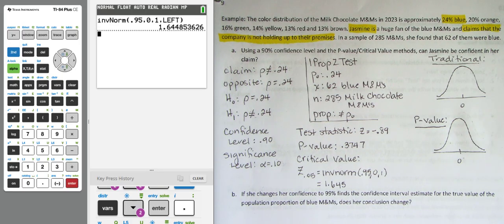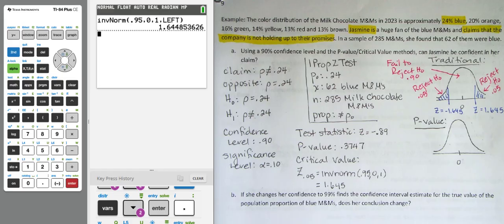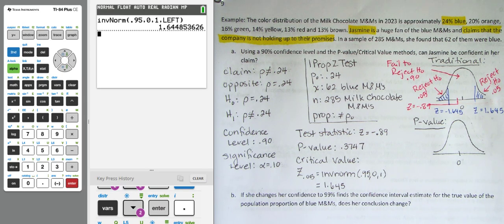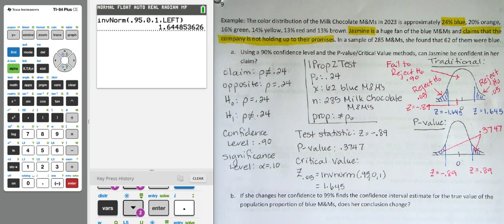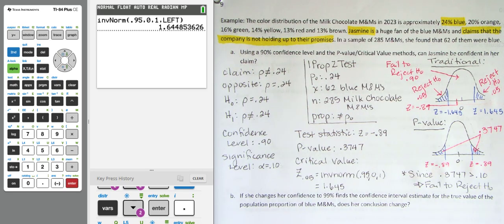Let's first start with our traditional graph. Labeling both critical values and shading, we can also label both our rejection and our fail to reject zones. Placing our test statistic on the number line, we can see that this falls within the fail to reject zone. Similarly, with a p-value graph, we can label both the left and right shaded tails, along with the test statistic and its opposite, and the p-value. Comparing our p-value to our significance level, since 0.3747 is strictly greater than 0.10, we're going to fail to reject